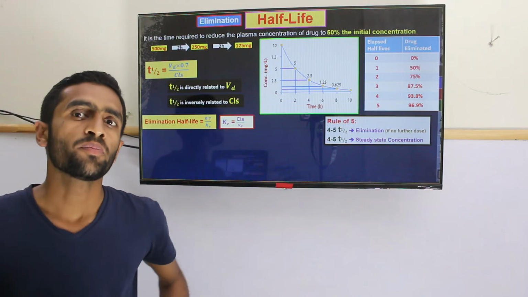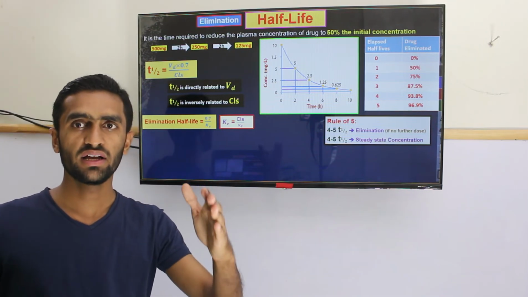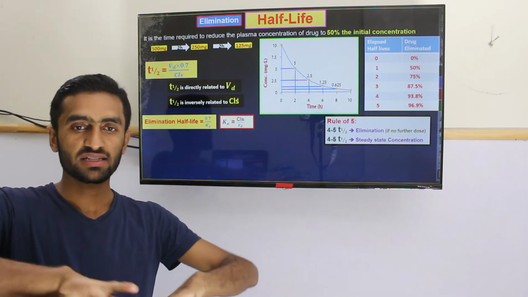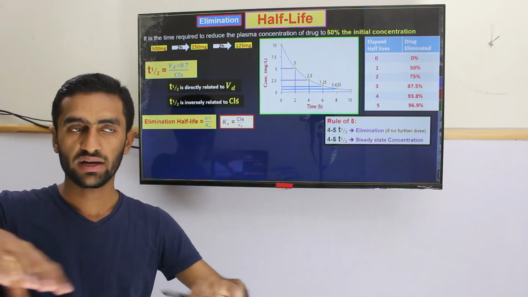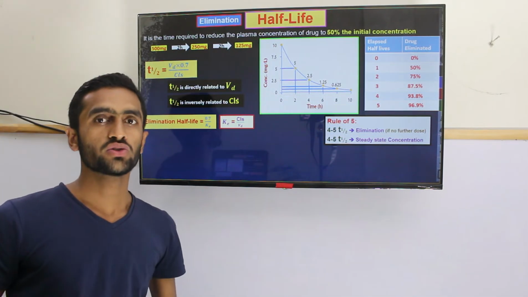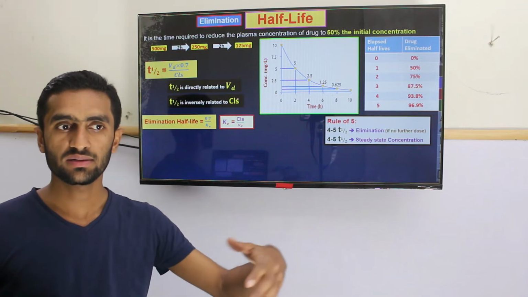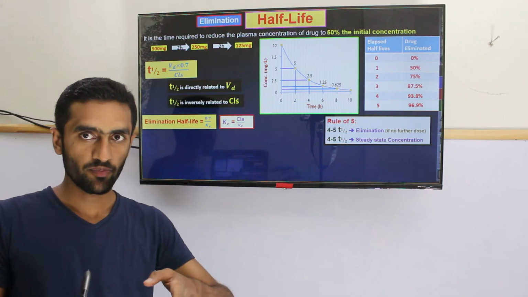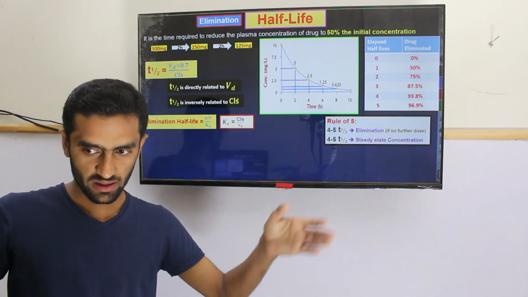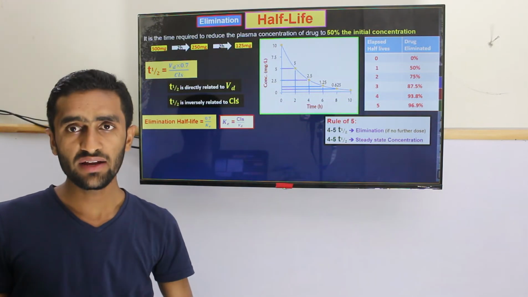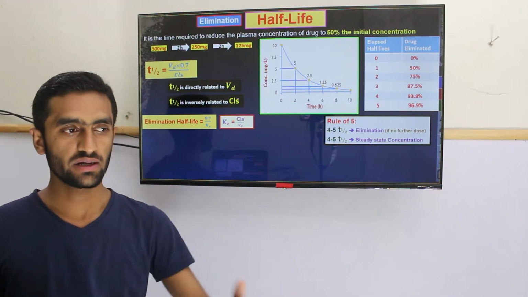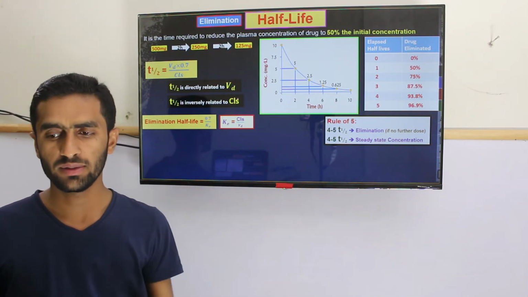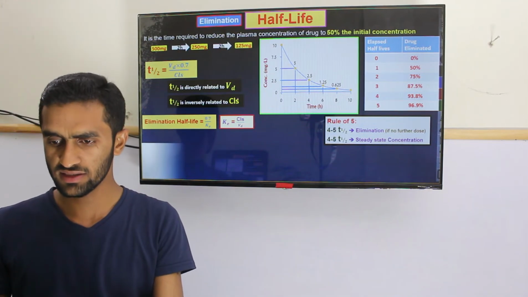So why is it important? For example, if the volume of distribution is higher, it means your drug is coming out of the blood vessel, it's going to other tissue or the ICF, interstitial fluid. So it's not available in the plasma, and it's not going towards the kidney. That's why if the volume of distribution is higher, the half-life will be increased. While clearance is the opposite: if the clearance is increased, the half-life will be shorter. So it's quite elementary. It's not difficult to understand.